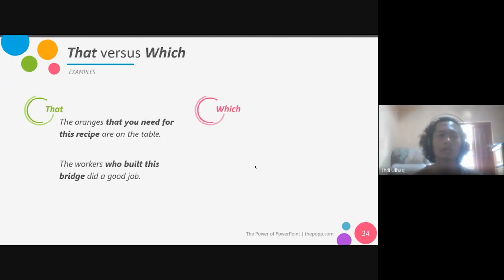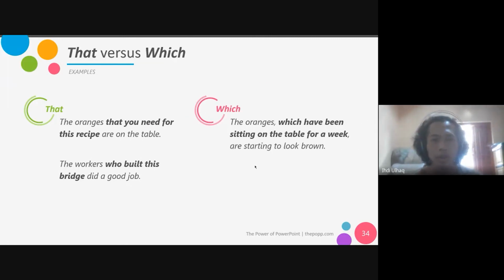That versus which, and the examples. The example of that: the oranges that you need for this recipe are on the table. The worker who built this bridge did a great job. We got the same as the oranges, with that replacing who for the workers. Then we got which: the oranges, which have been sitting on the table for a week, are starting to look brown. It just gives the description.